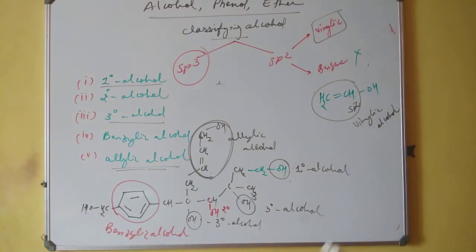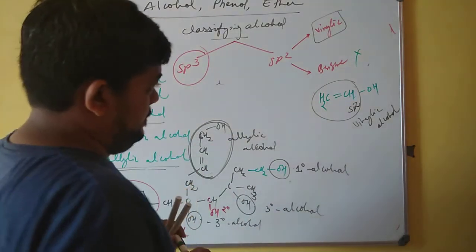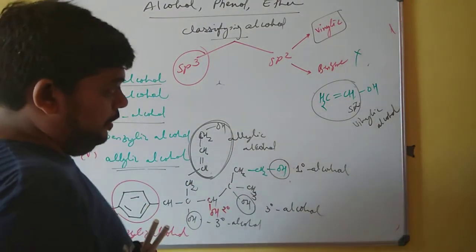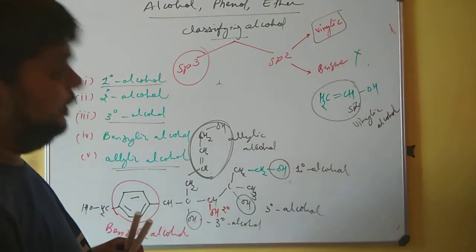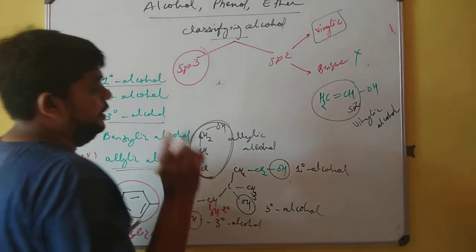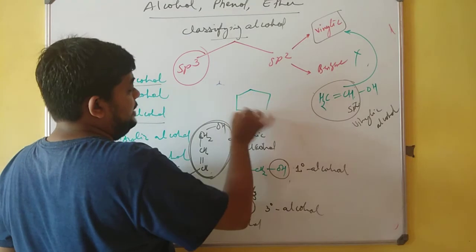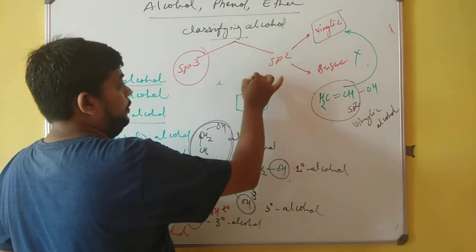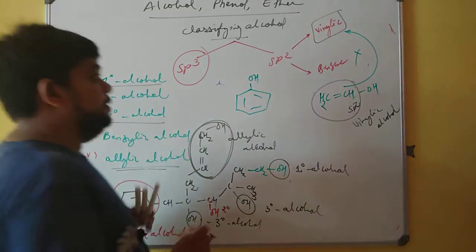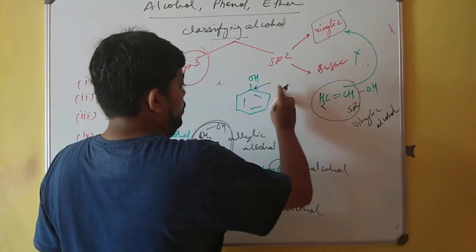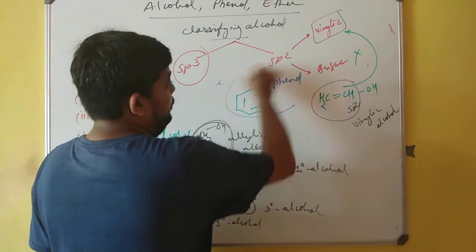Now, moving ahead in the same category, see what happens. From this vinylic alcohol, I can classify it into little more details of alcohol. But remember very well, this is this category. If I shift it to a benzene ring and try to place an OH, definitely this OH is falling on a carbon and that carbon is sp2 by nature, but it is no more an alcohol, it has got converted into phenol.